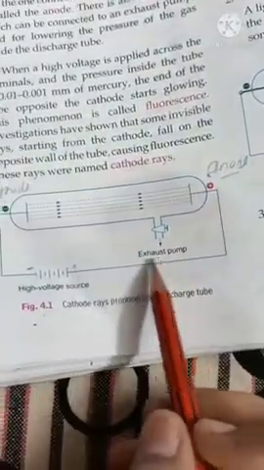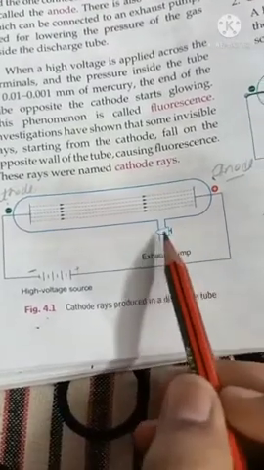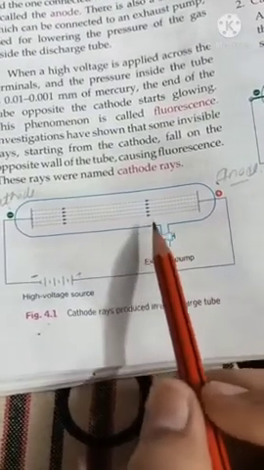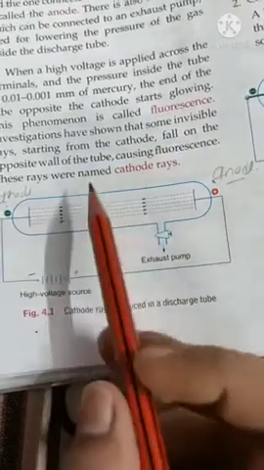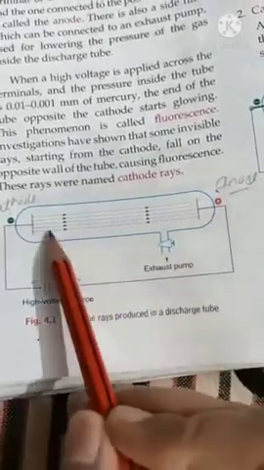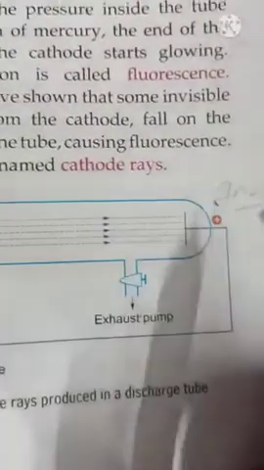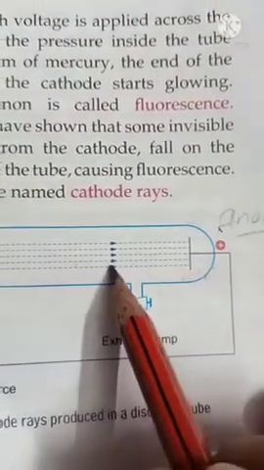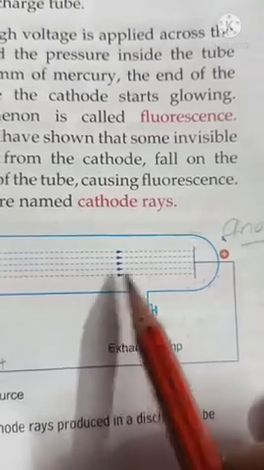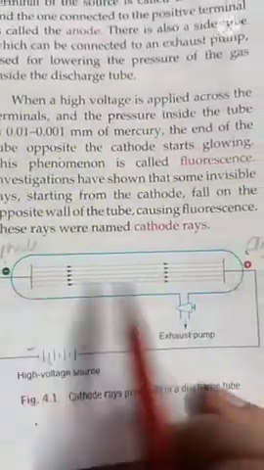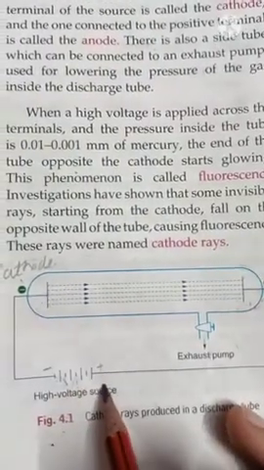Now here we are having an exhaust pump, and this pump we will use to reduce the pressure of gas inside the discharge tube. Means inside the discharge tube we know that we are having a gas. So what we will do, now we lower the pressure of gas inside the discharge tube by removing some amount of gas through this exhaust pump, and after that we will connect these two electrodes to high voltage source.